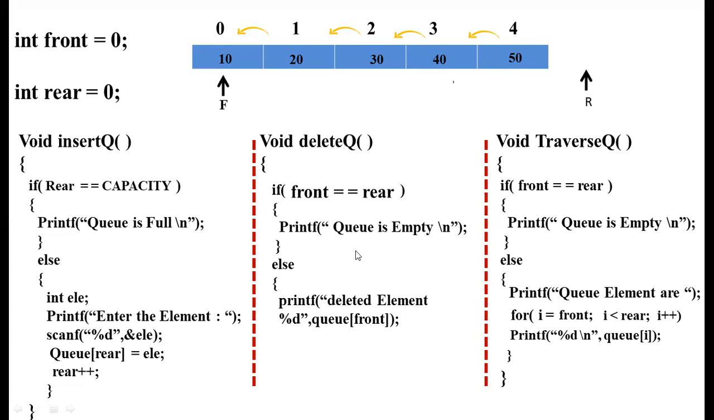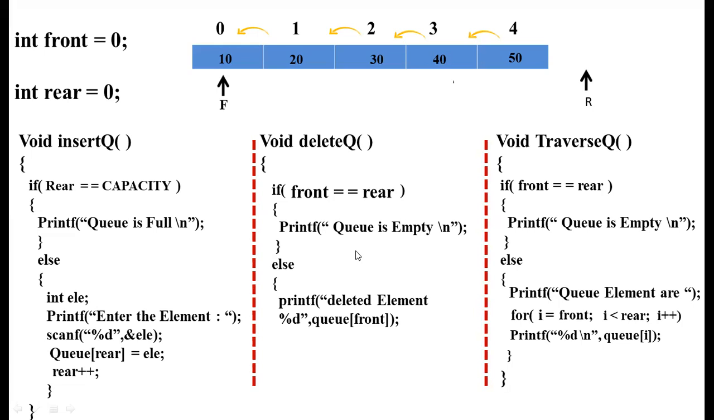As we know, it is impossible to delete the data inside the memory location. There is no function in any programming language to delete the information present in the memory location. The only thing we do is overwrite with the new value. So once after printing the message saying the deleted element Q of front, actually the deletion is not happening. So here we need to overwrite.